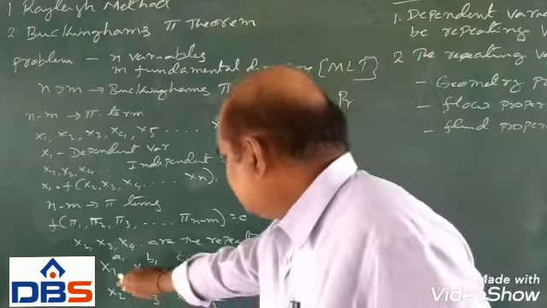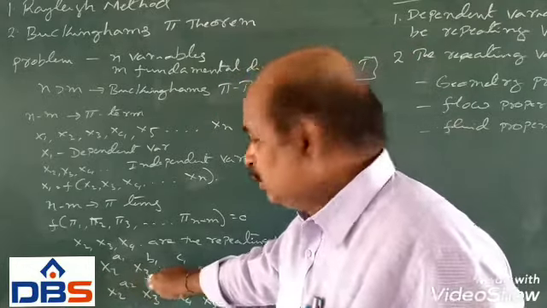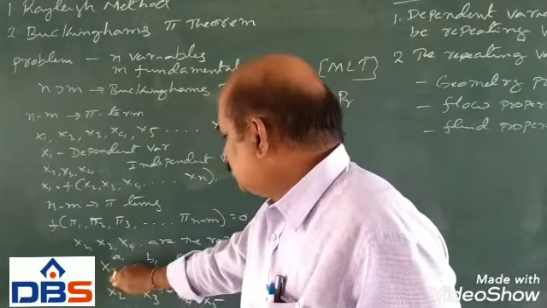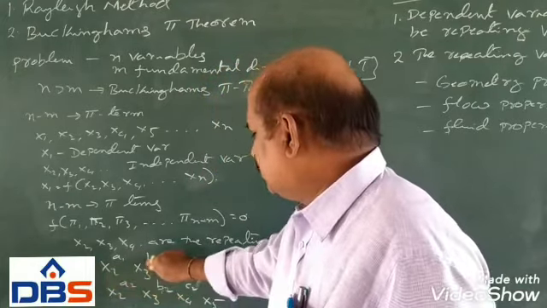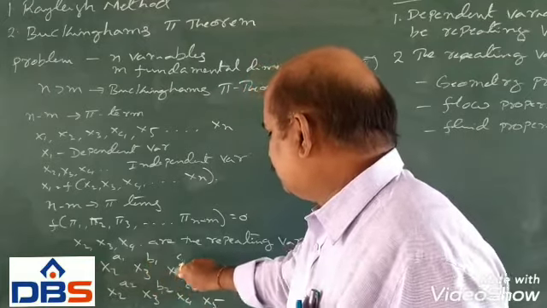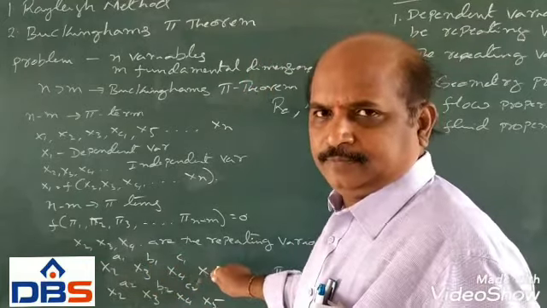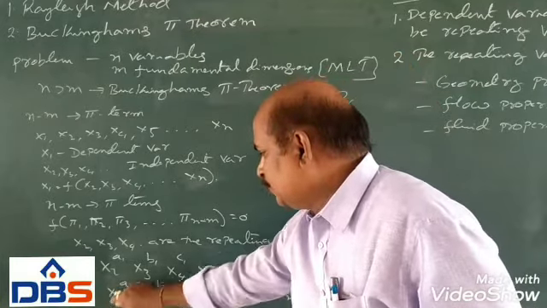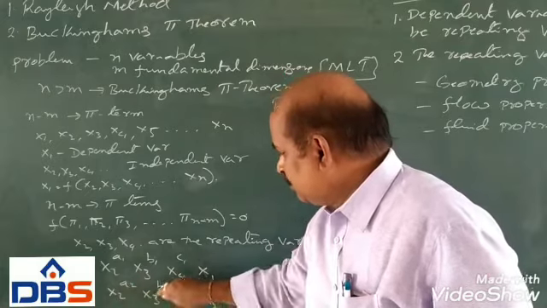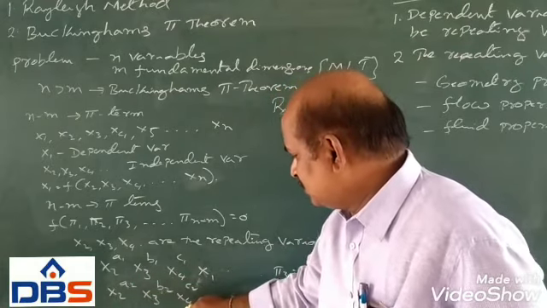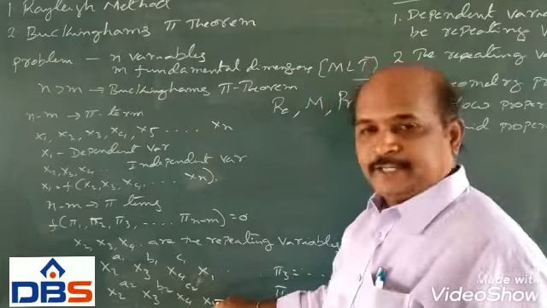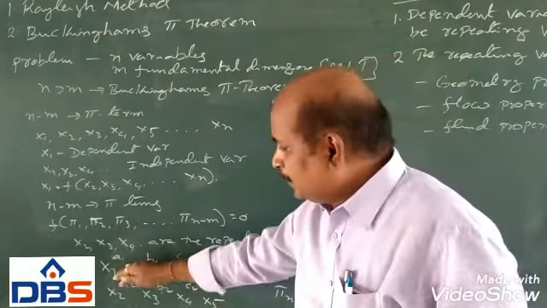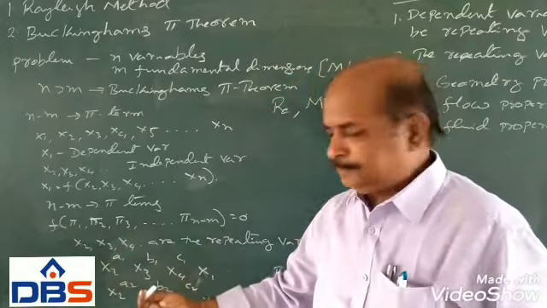Okay. So once we select x2, x3, x4 as the repeating variables, pi 1 can be written as x2 to the power of a1, x3 to the power of b1, x4 to the power of c1 into x1. Similarly, pi 2 can be written as x2 to the power of a2, x3 to the power of b2, x4 to the power of c2 into x5. Only the last term changes. The repeating variables can be found in every pi term.